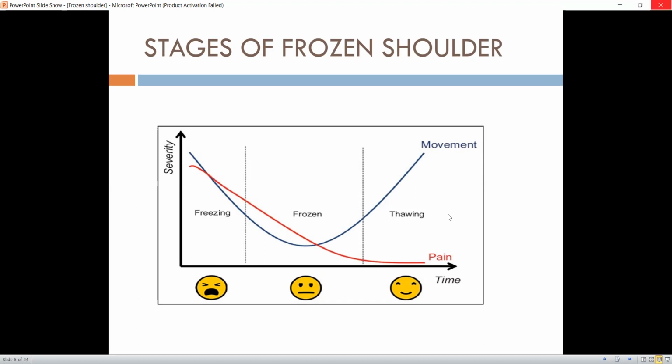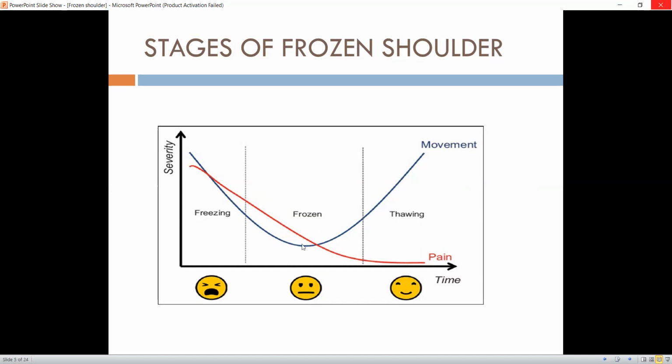Now, the graph shows the movement and pain in the three stages of frozen shoulder. First of all, we discuss the freezing stage. In this stage, the patient has pain even at rest and sharp pain at the extreme of motion. The patient also has pain at night, which disturbs sleep. It means that the pain is at its worst in the freezing stage of frozen shoulder.